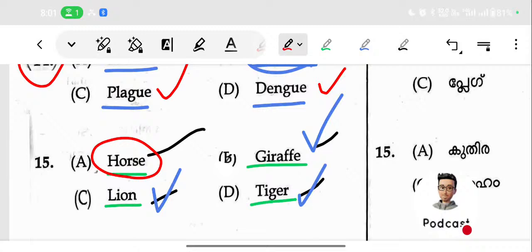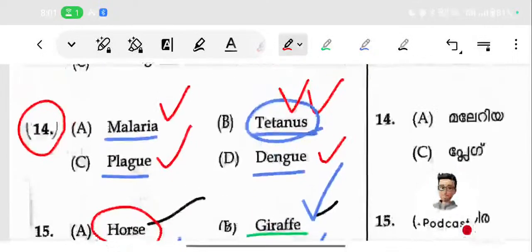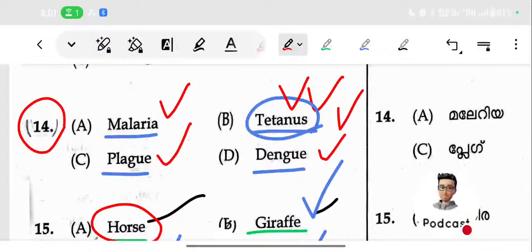I hope it is clear. We just want to explain this one. Tetanus: just find out the reason and comment after the video. So today we are stopping here. I hope you understand.